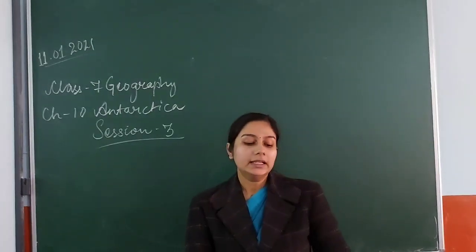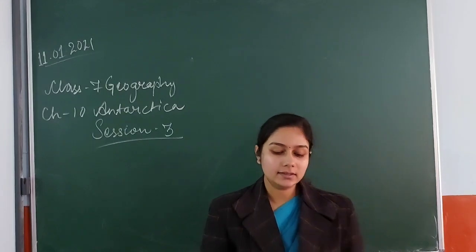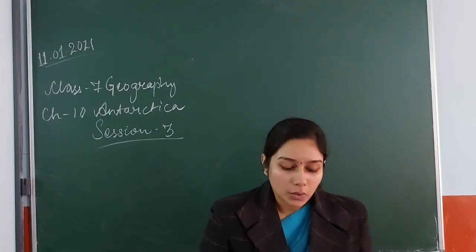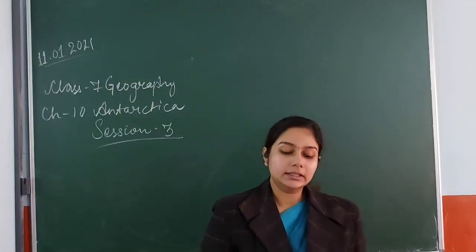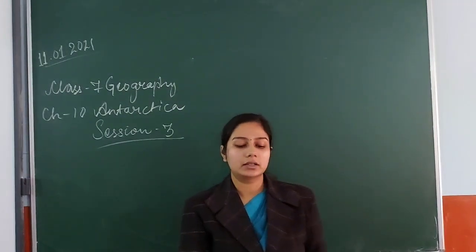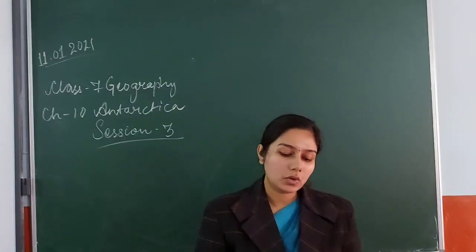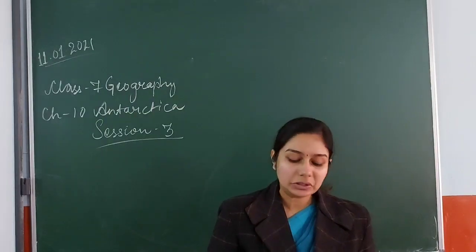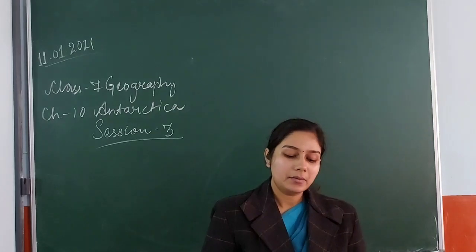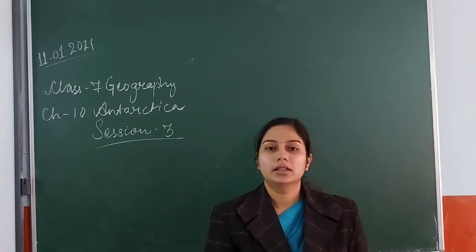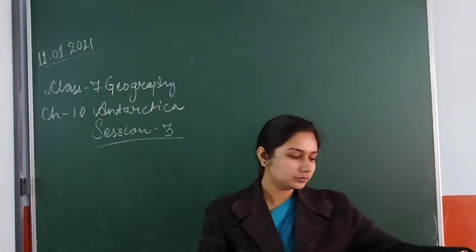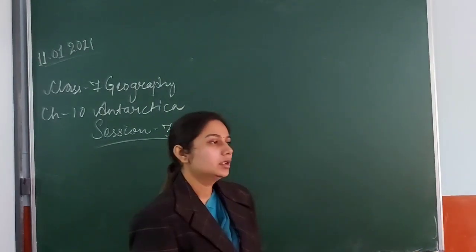So starting with, in the 1980s, scientists discovered a hole in the ozone layer above Antarctica. The ozone layer protects the Earth's atmosphere from harmful ultraviolet rays. The hole was caused by CFCs, that is chlorofluorocarbons, compounds that rise to the upper atmosphere where they attack and destroy the ozone layer. Simple things.